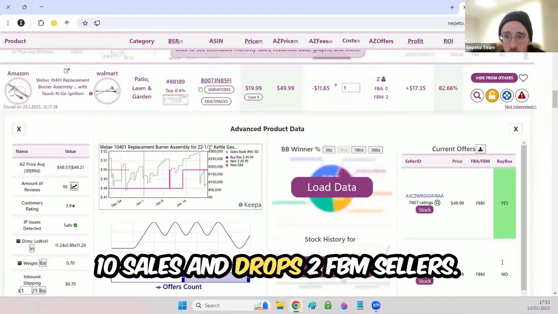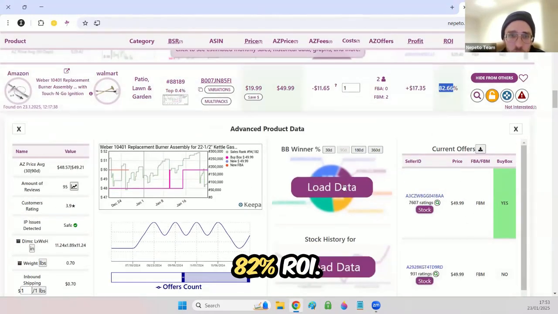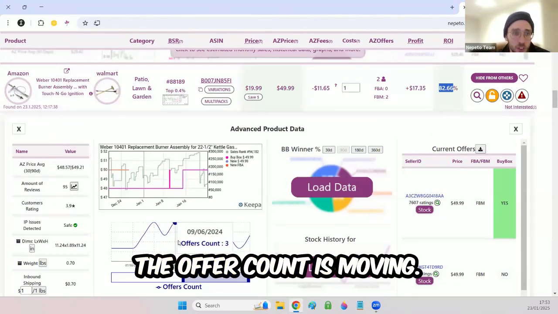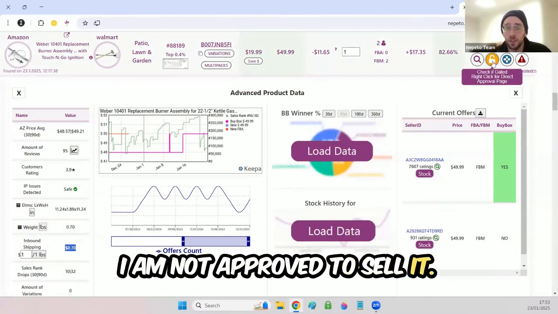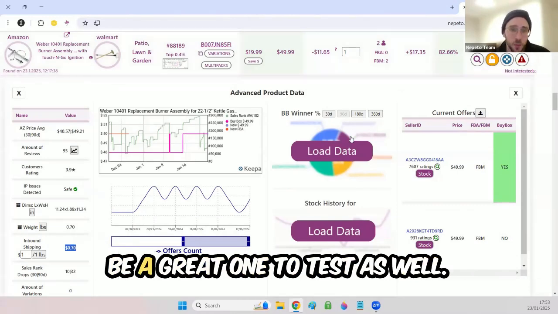10 sales rank drops, 2 FBM sellers, 82% ROI. The offer count is moving, so the product is moving. It's not a heavy product. Currently I am not approved to sell it, but if you are approved to sell it, it can be a great one to test as well.